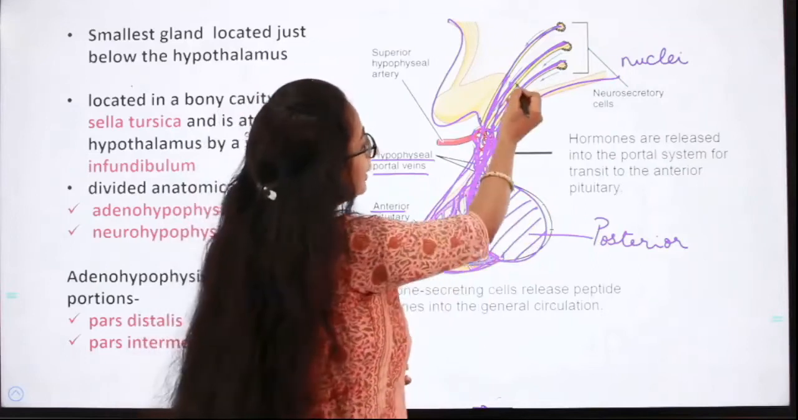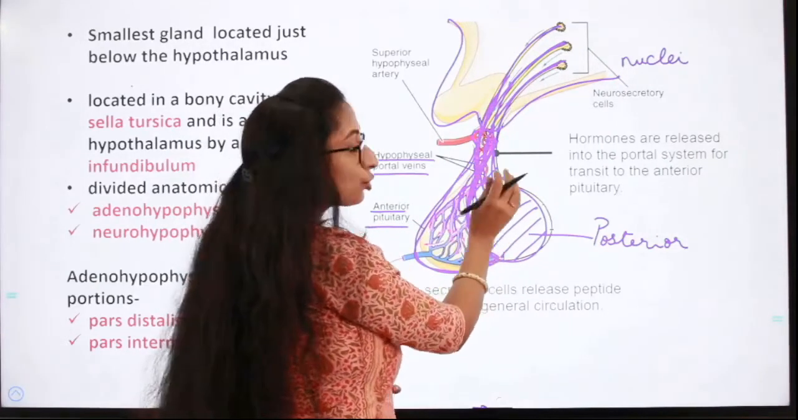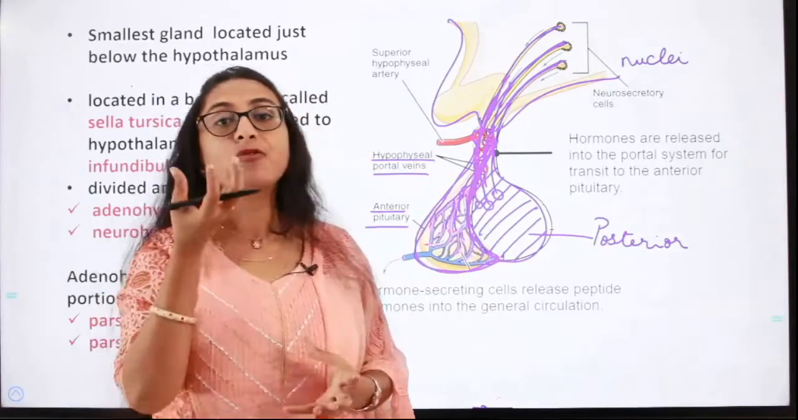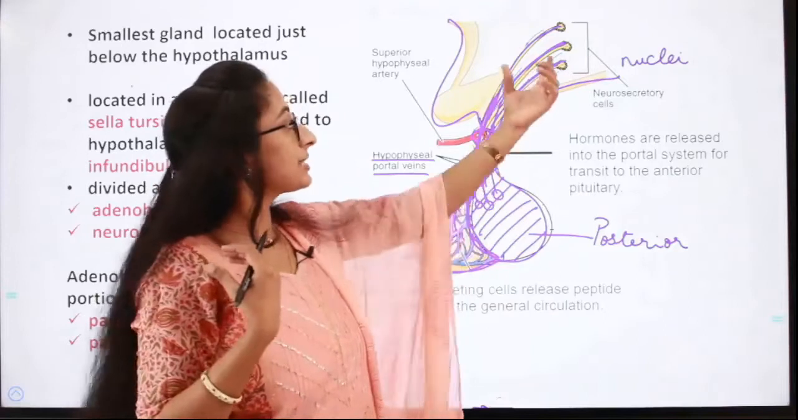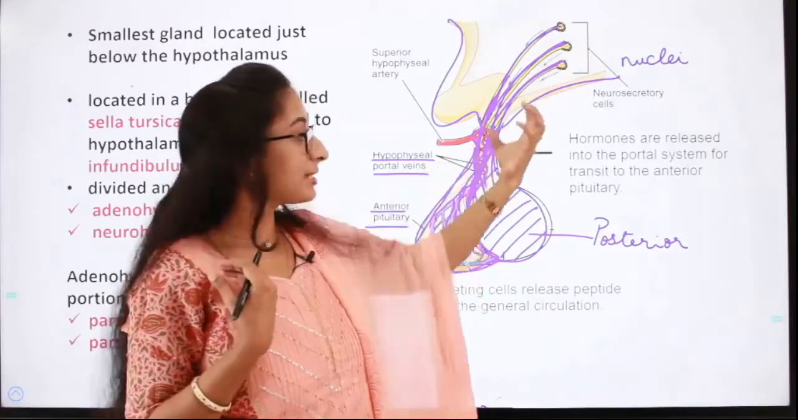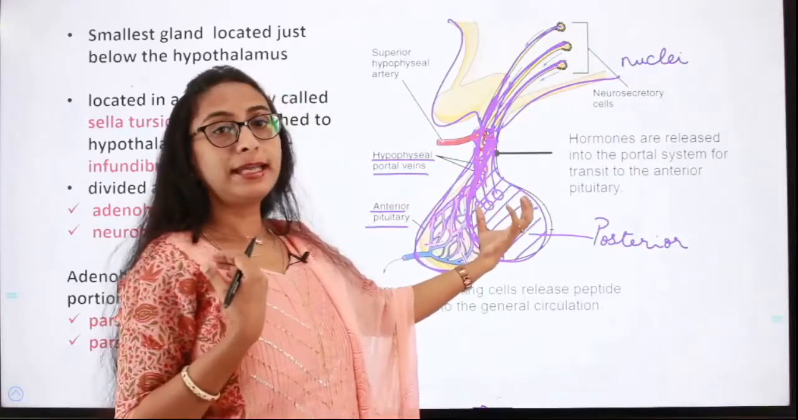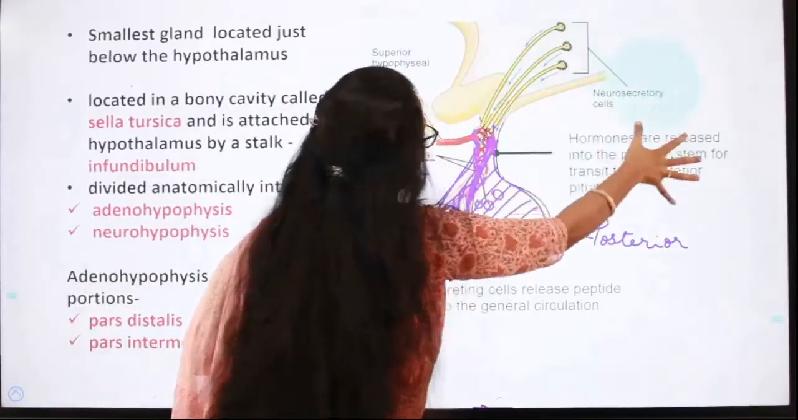That is where the terminals of these axons end, there are vesicles in which the hormones which are synthesized by the neurosecretory cells of the hypothalamus are stored in the posterior pituitary. Okay, I will explain once again.